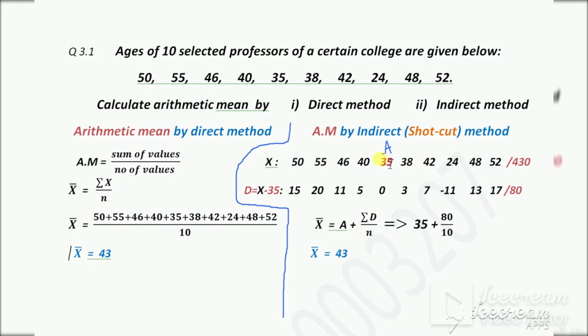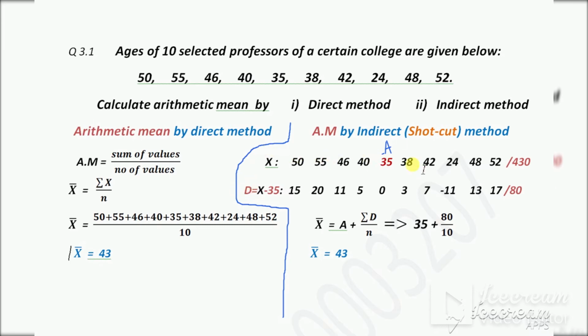Let's suppose 35 is our a, the assumed mean. Always consider a from the x values. Okay, so 35 is our assumed value and this is a. Now x minus 35, meaning x minus a, becomes the difference d.